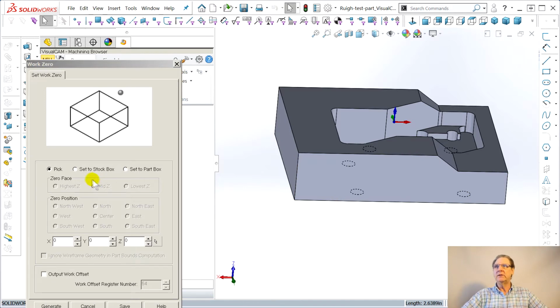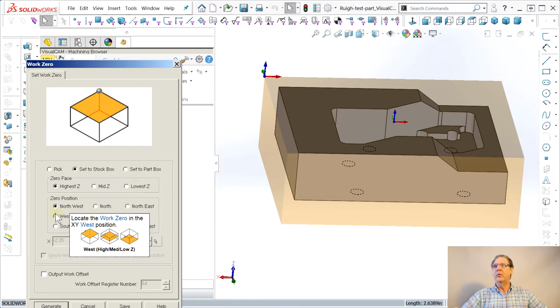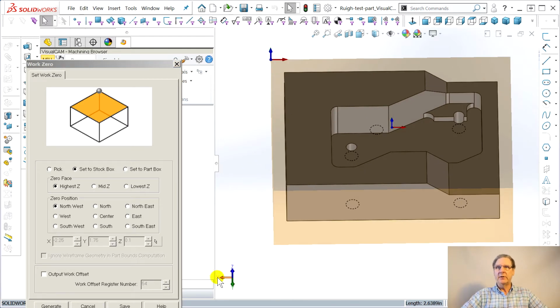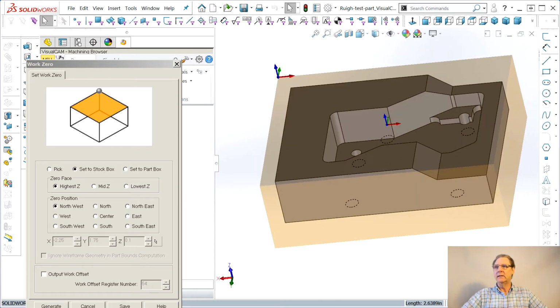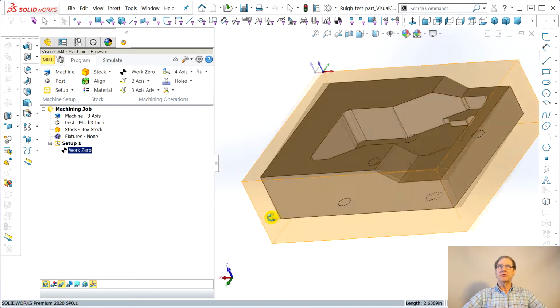So this was easy too. Set to stock box, and then it gives you the choices here. Oh no, I'm sorry. You don't get the point at this one. You can tell different programmers did it different. You can go west, east, center, north. So that's exactly what we want. X is red, positive X towards the right, positive Y to the back. That's exactly like my machine setup. Say generate, and it's happy. That's just what I want to see.